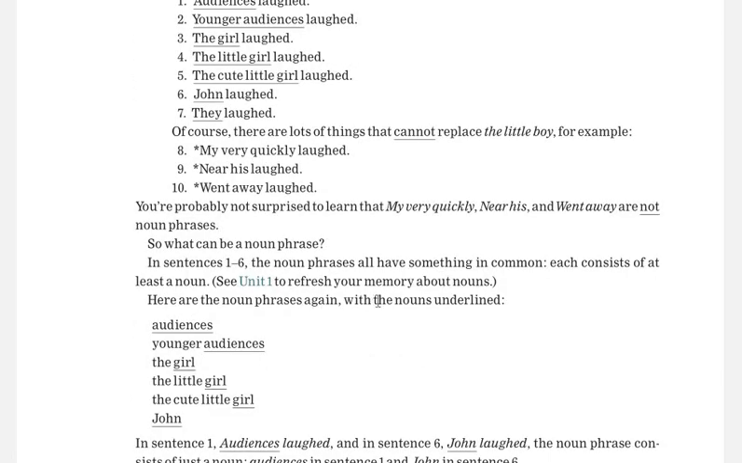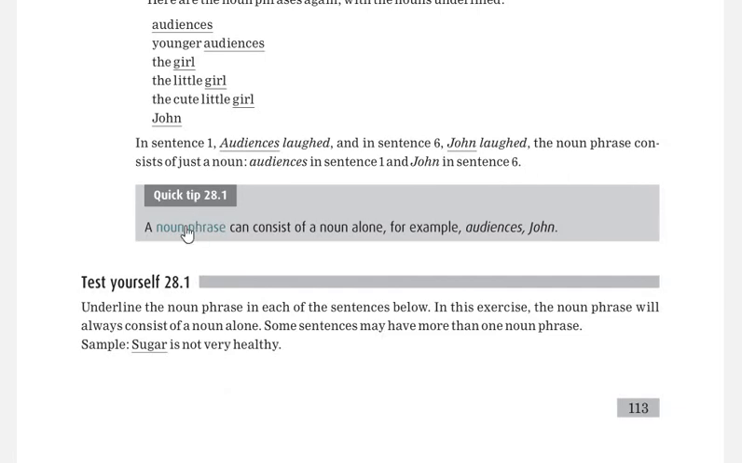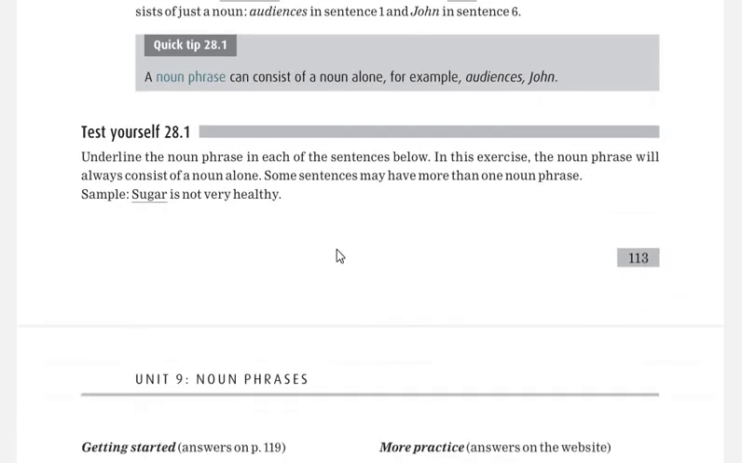You can easily understand that it is telling about some nouns like audiences, younger audiences, the girl, John, all these are nouns. A quick tip: a noun phrase can consist of a noun alone, like audiences or John. Although it is only one word, we can say that it is a noun phrase. Are you getting my point? A noun phrase can be only one word, like audiences, John. So this is the noun phrase.